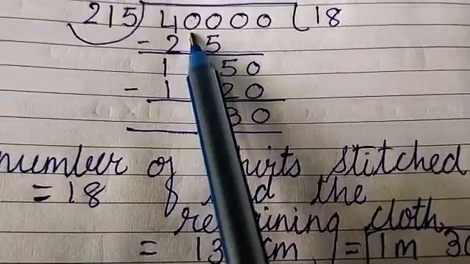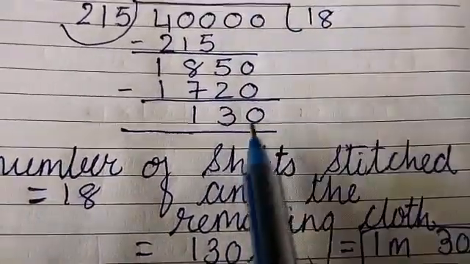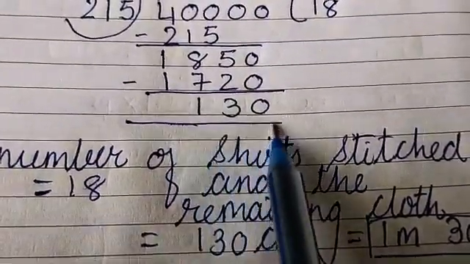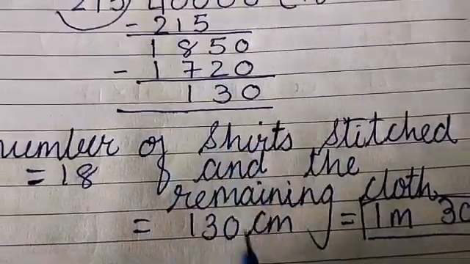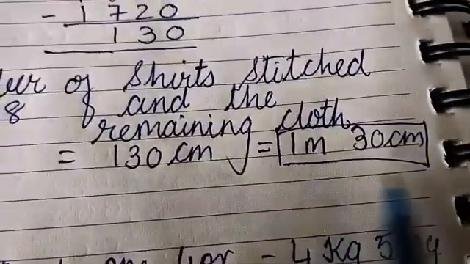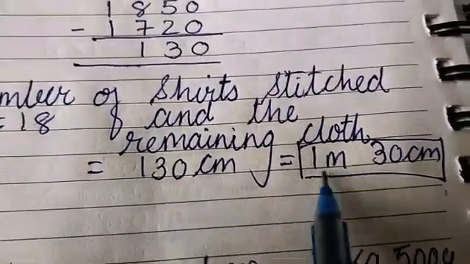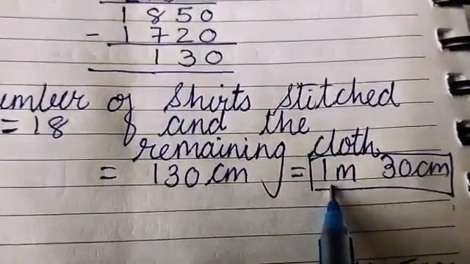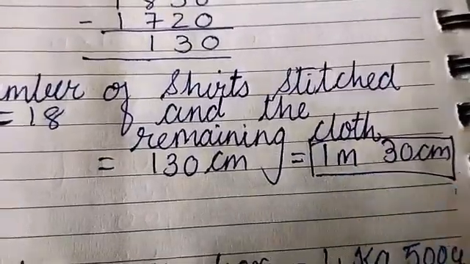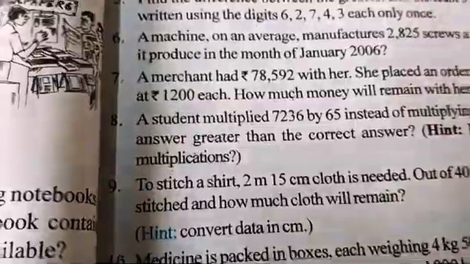Out of 40 meters of cloth, how many shirts will be stitched? 18. And what cloth remains? The cloth that remains will be 1 meter and 30 centimeters. So the remaining cloth is 130 centimeters, or you can also write it in this manner, that is 1 meter and 30 centimeters. Now we go for question number 10.